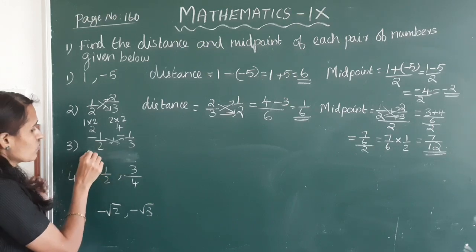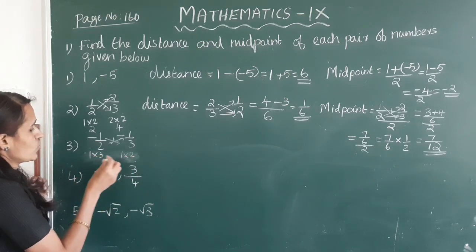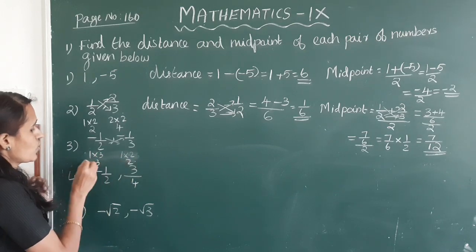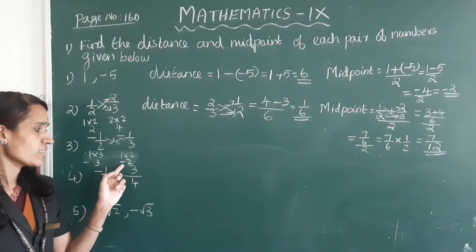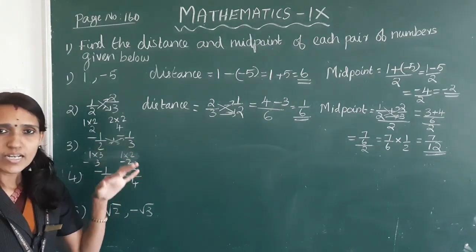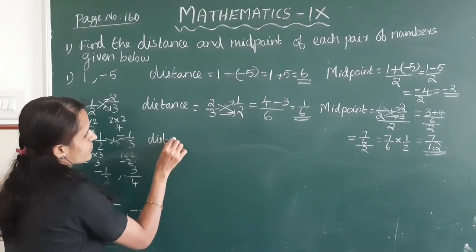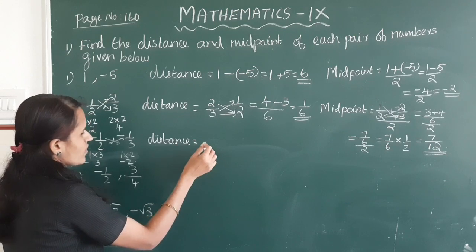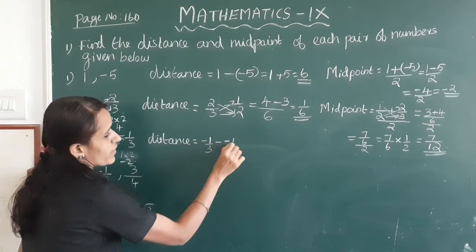Next, minus 1 by 2 and minus 1 by 3. Cross multiply, 1 into 3, 1 into 2, that is 3, 2, so minus 3, minus 2. Here, which one is larger? Minus 2. So minus 1 by 3 is the larger fraction. So the distance is equal to minus 1 by 3 minus of minus 1 by 2.